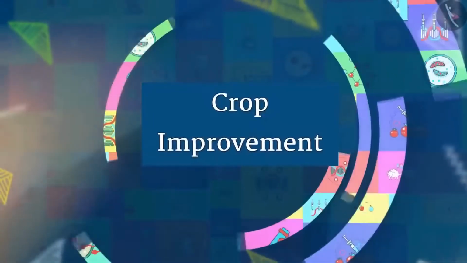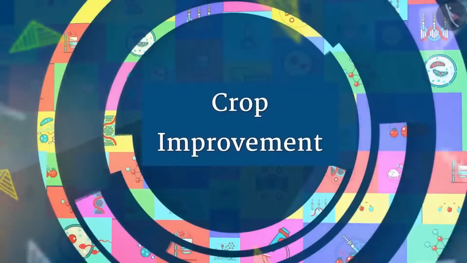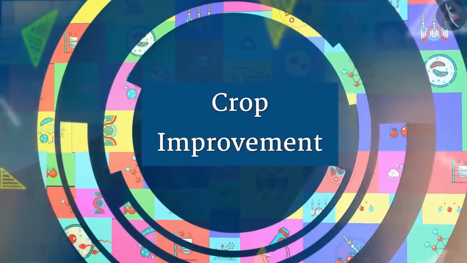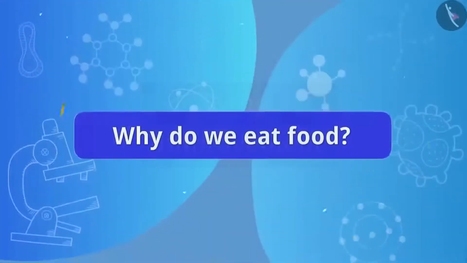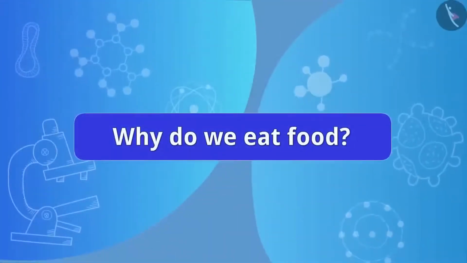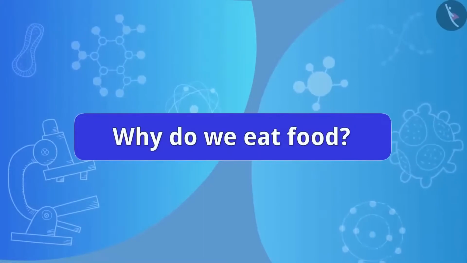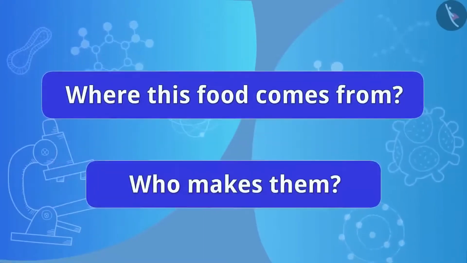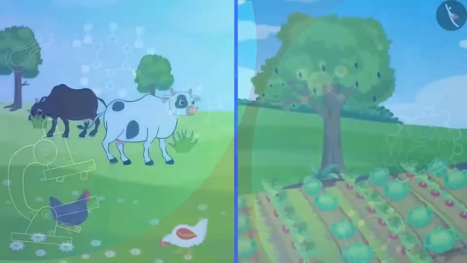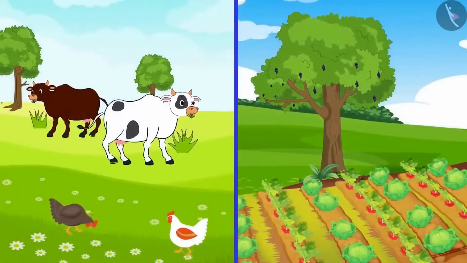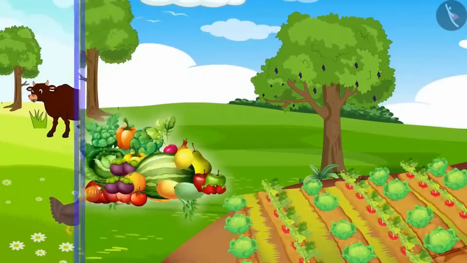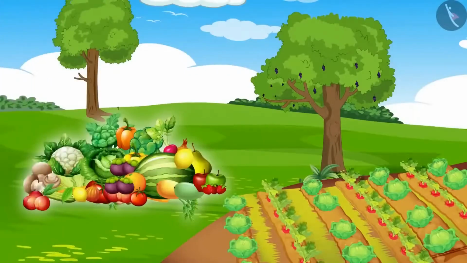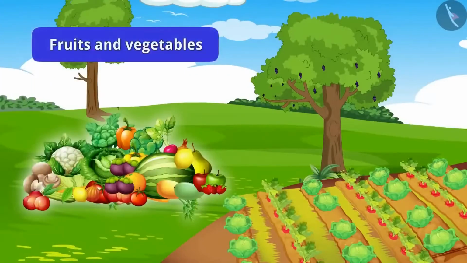In this video, we will understand different methods to improve crops. Friends, why do we eat food? To get energy, right? But have you ever thought where this food comes from? Who makes them? Well, humans get food from trees, plants, and animals. So, what do we get from trees? We get fruits and vegetables.